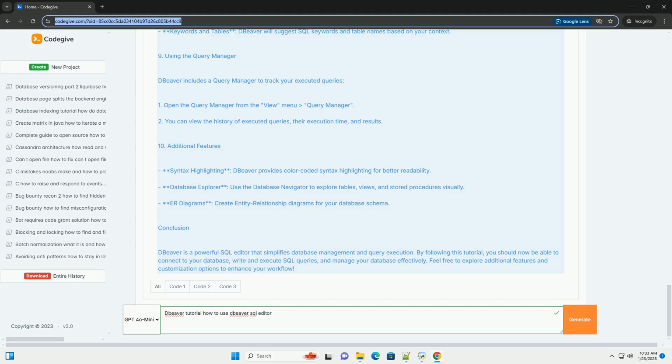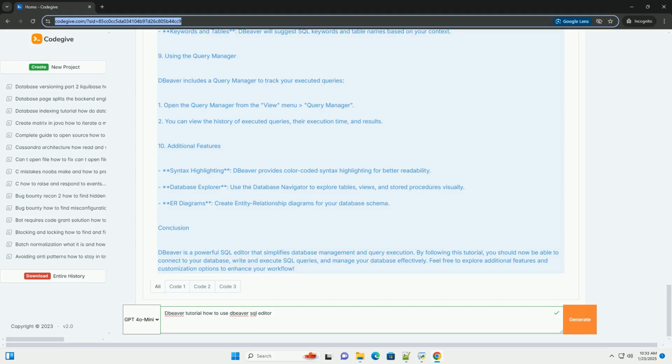6. Viewing results. After executing a query, the results will typically appear in the Results tab below the SQL editor. You can view results and inspect the returned data in a grid format. Export results. Right-click on the results grid to export the data to various formats, CSV, Excel, etc. 7. Saving your work. To save your SQL scripts: 1. Click on File, Save or press Ctrl+S. 2. Choose the location and file name to save your SQL script.